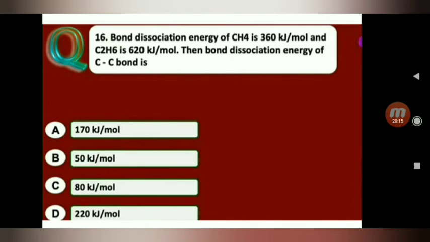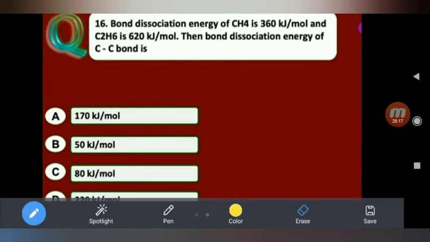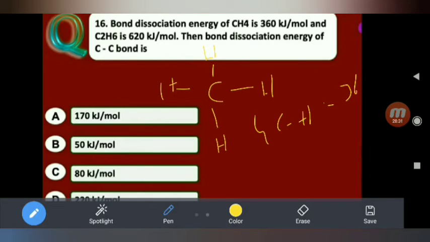So first of all, you see methane. Methane is nothing but 4 C-H bonds. So 4 C-H bonds is equal to 360. 1 C-H bond is equal to 360 by 4, that is nothing but 90 kilojoules.